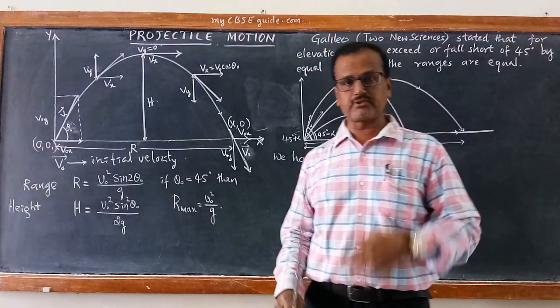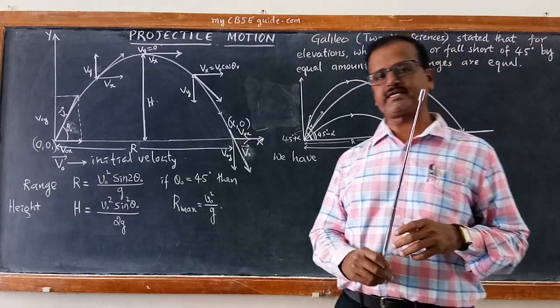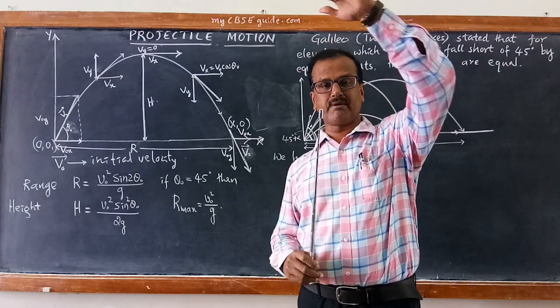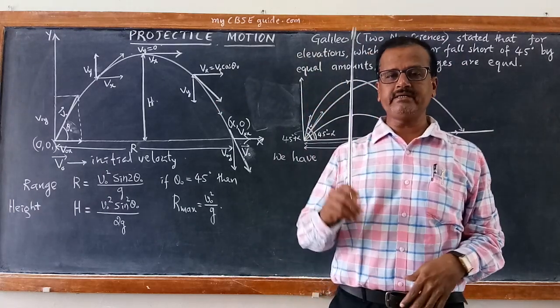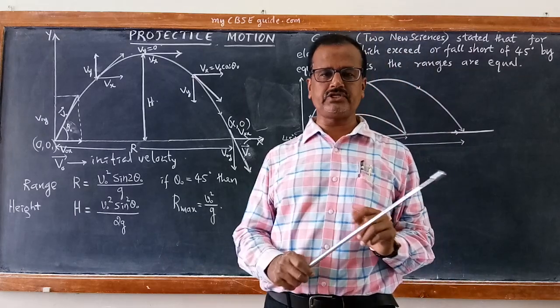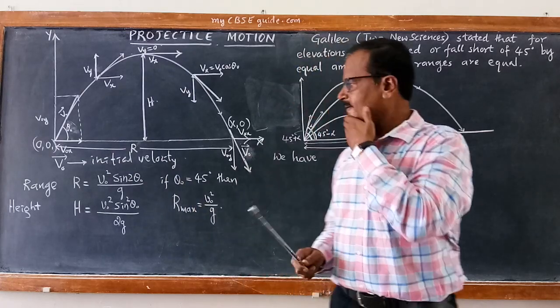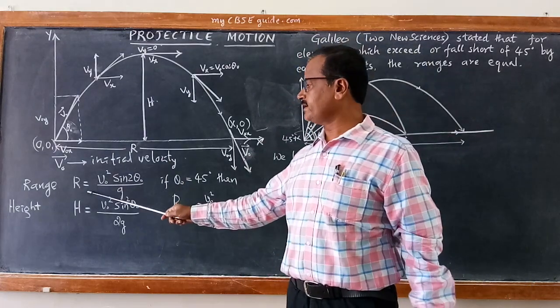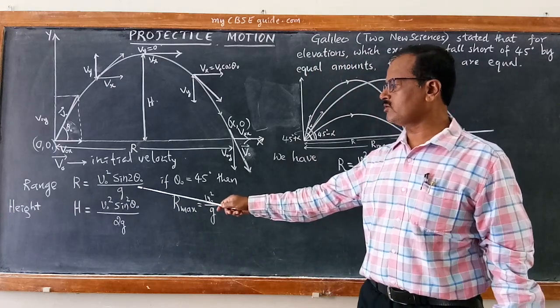Yesterday we learned about projectile and we calculated very interesting parameters of projectile. Time to reach the maximum height and time of flight. Then we calculated maximum height h. Then we calculated range. Range is nothing but the horizontal displacement. Now range is calculated as R is equal to v naught square sin 2 theta naught by g.